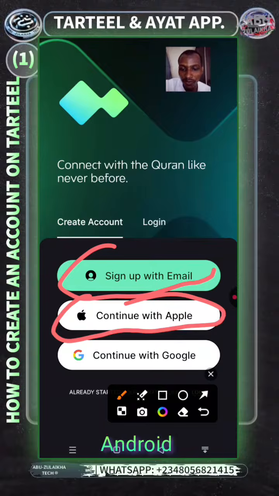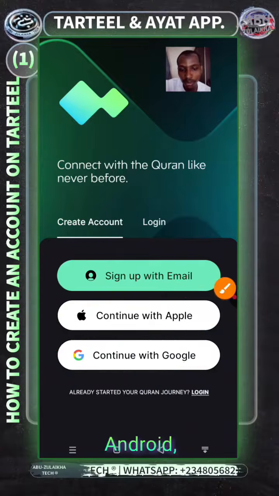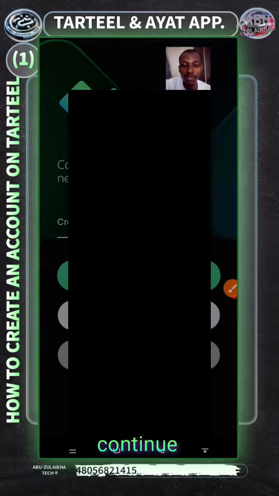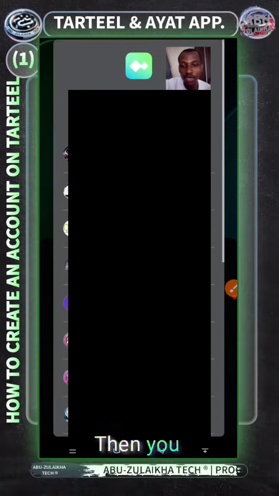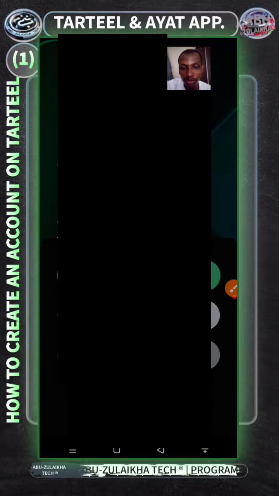If you are using an Android phone, or you are just using a Gmail, then you can use this one. So I'm using Android, so I'll just use my Google. Then we now press on continue with Google. Then you'll be asked which of your emails you want to use. So I now choose one.